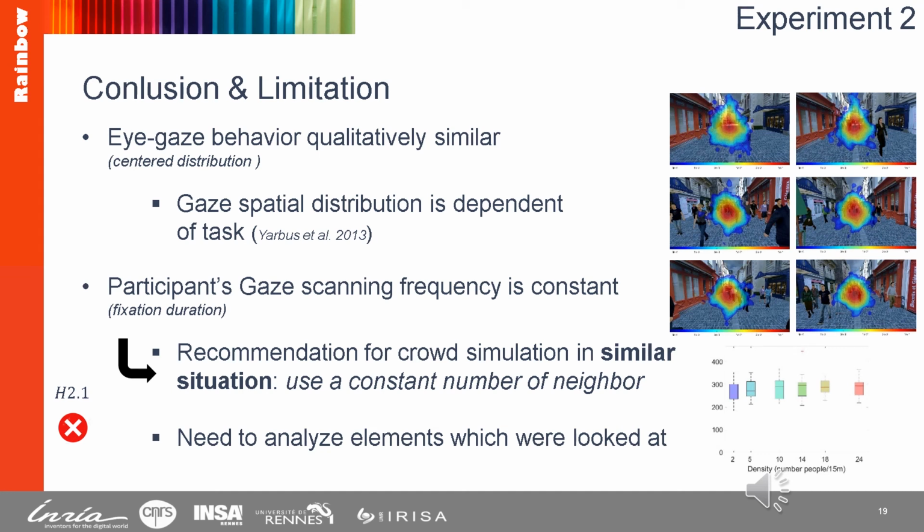However, to truly validate this, we need to analyze if the fixations were, for instance, more on the ground than on pedestrians, or also how many pedestrians were looked at and how many times each pedestrian was looked at. Finally, note that our conclusions are today limited to the situation we have studied, which was to walk in a street where crowd flows are mainly bidirectional ones. And as a result, we are interested in validating these recommendations in other situations in our future work.